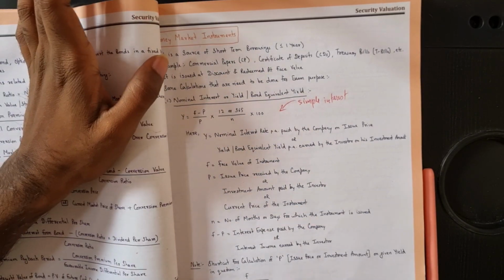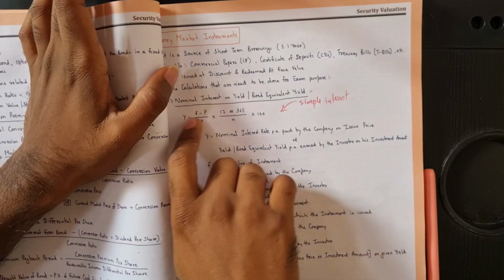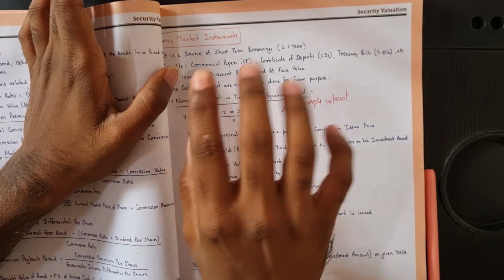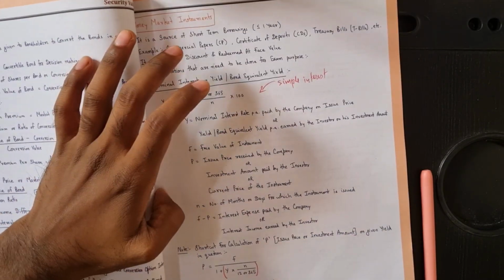Here I took yield as 12%. If we had taken the yield of this one, we would have got the same answer, 100 or 97. Next, discount yield.